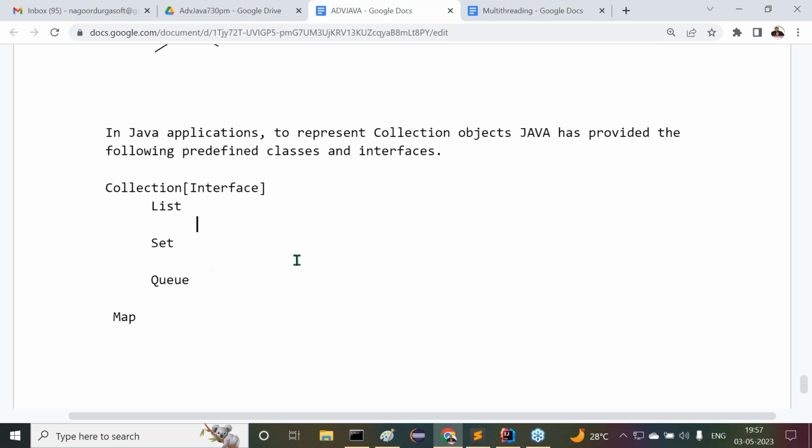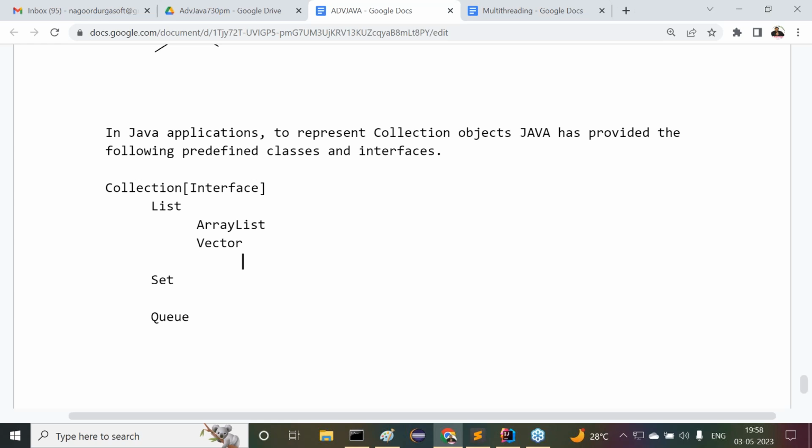Again, under List, many predefined things are available. What predefined classes and interfaces are available inside List? Observe carefully. First one is ArrayList. Next one is LinkedList. Next, Vector.